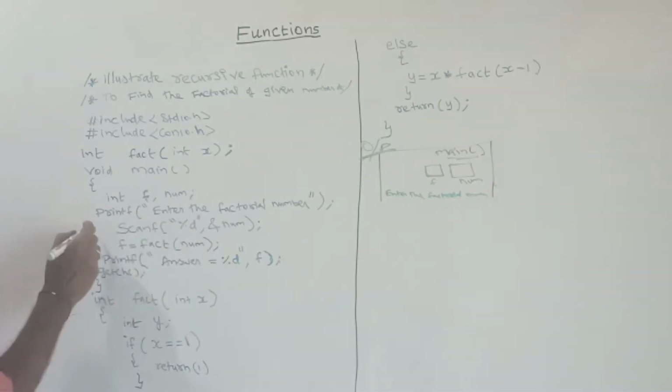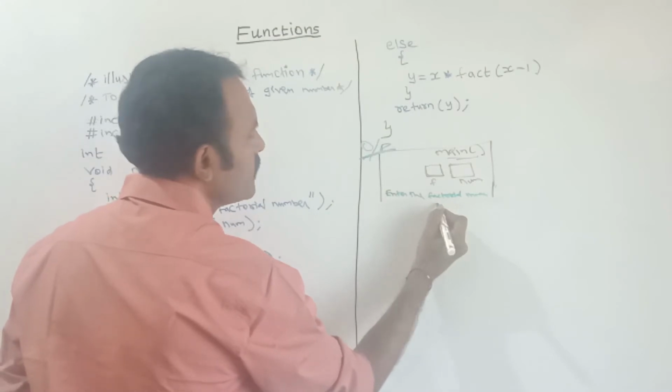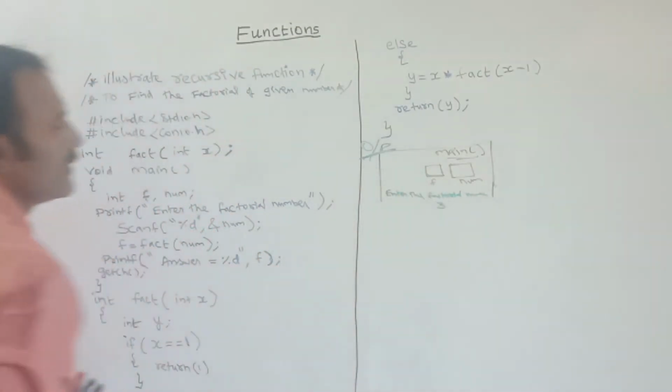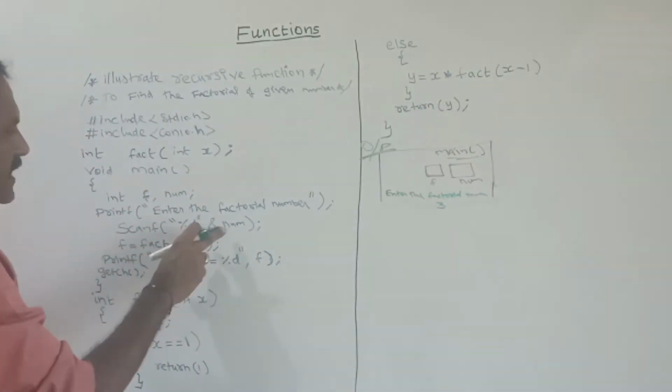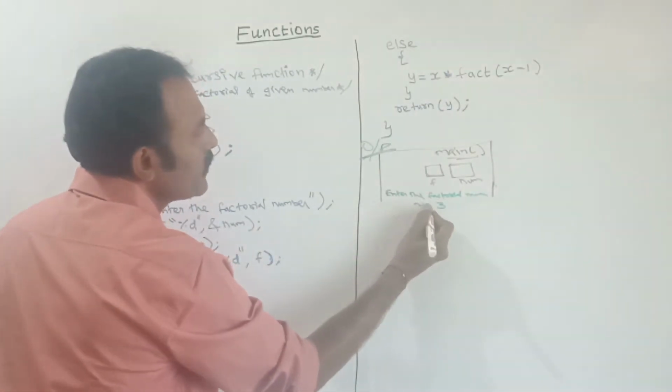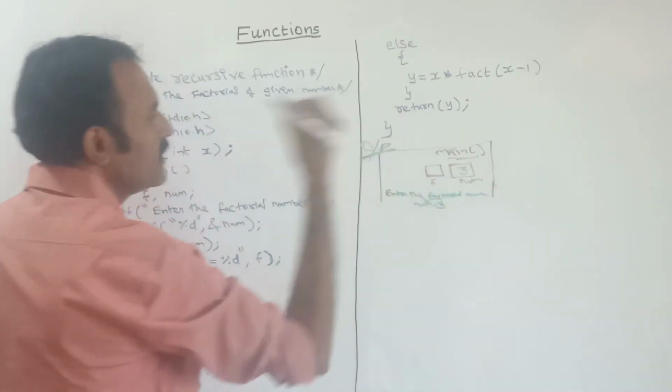In num. By help of this scanf we are getting the value. Suppose you are entering the value as 3, let us take the simple one, 3. Then where will this 3 be stored? 3 will be stored in num, that is, this num value will be 3.